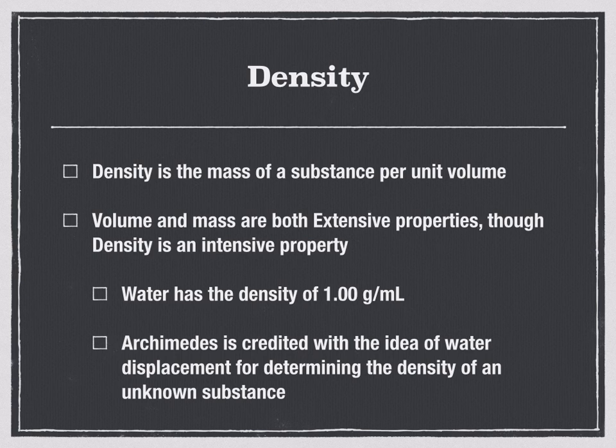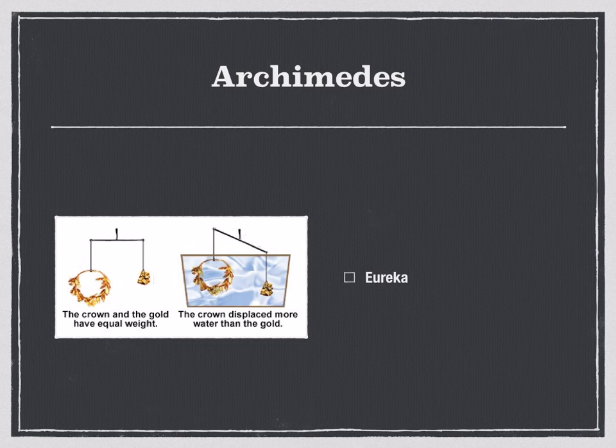Archimedes is credited with the idea of water displacement for determining the density of an unknown substance. And in case you've forgotten that, he screamed Eureka as he ran down the street. His goal was to find out if the crown that was given to the king was actually made of gold. When he sat down in the tub, he realized that he displaced the same amount of water as his volume, which is why we use that procedure when we have objects that are not regularly shaped. We use water displacement to find out how much volume they have.